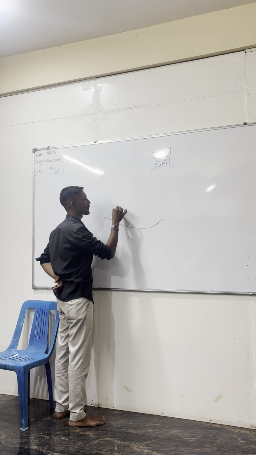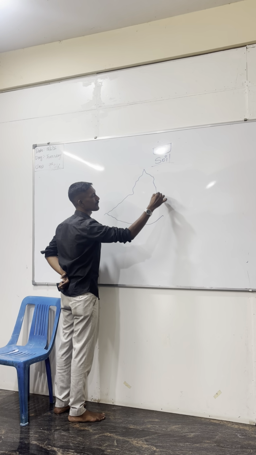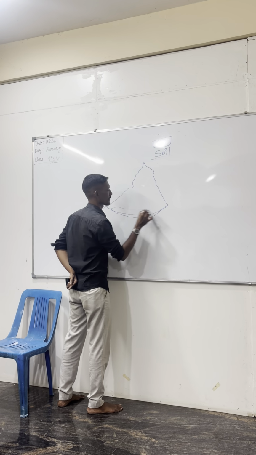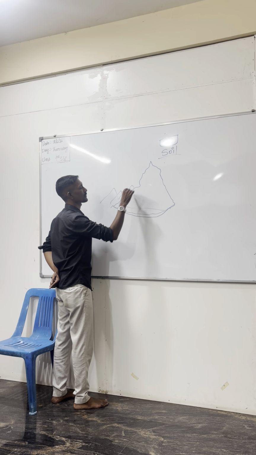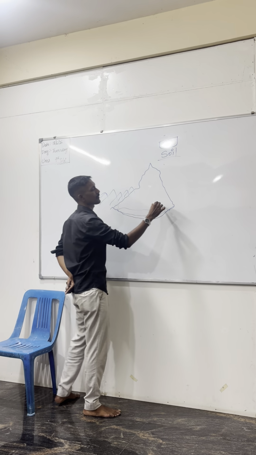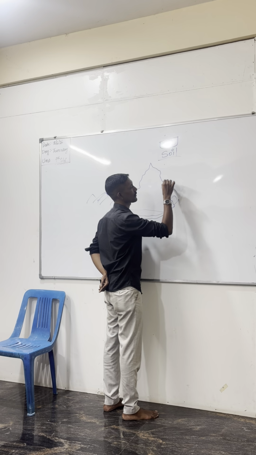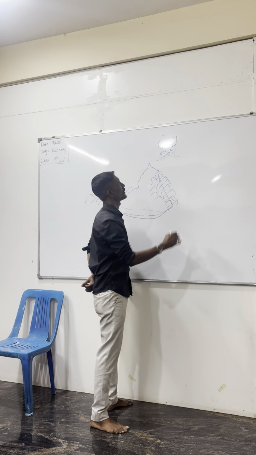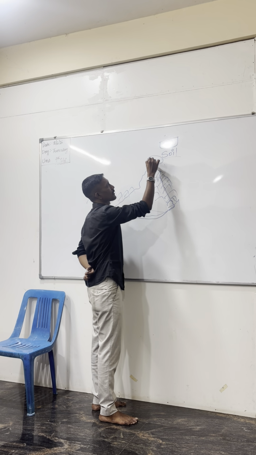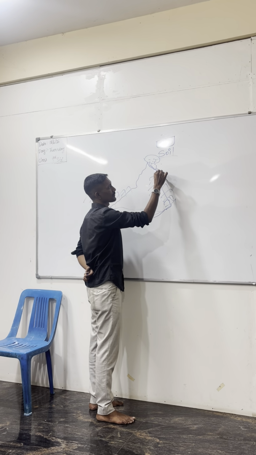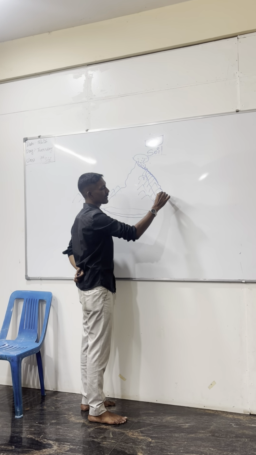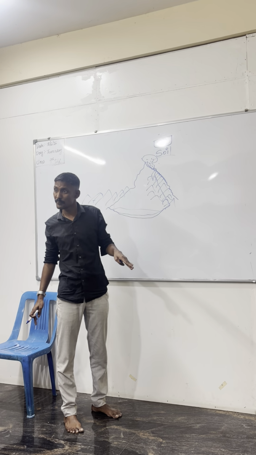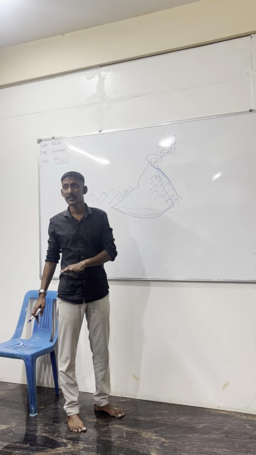Suppose I take the example of the Himalaya. This is the foothills of the Himalaya. Many small lines are also there, don't worry, these are also small. This is a cloud, and suppose rain is happening. Rainfall is happening. What will happen? Water will come down the slope. Already a steep slope is there, with gravity.